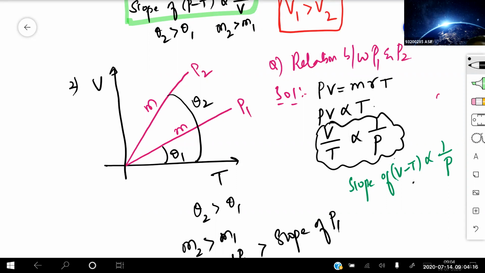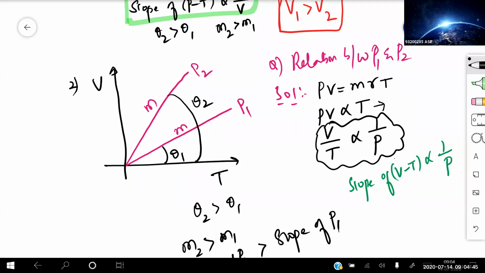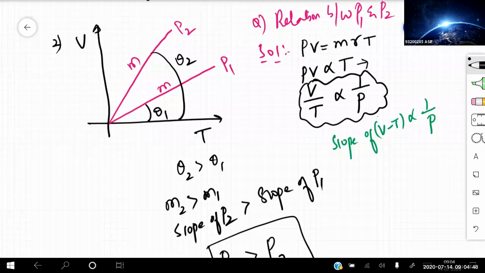How did I get it? Here, I've written that V by T is proportional to 1 by P. Isn't it? They just brought this value out. If I remove the proportionality constant, we can write it as K. Okay, now that value, I hope you can understand.